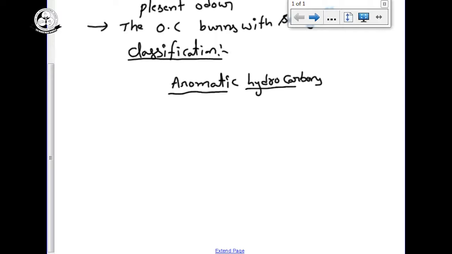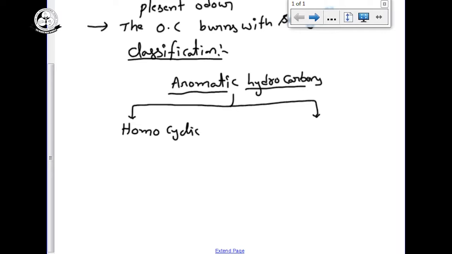Aromatic hydrocarbons can be classified into two types. One is homocyclic, another one is heterocyclic. First one is homocyclic and second one is heterocyclic. Homocyclic is also called carbocyclic.